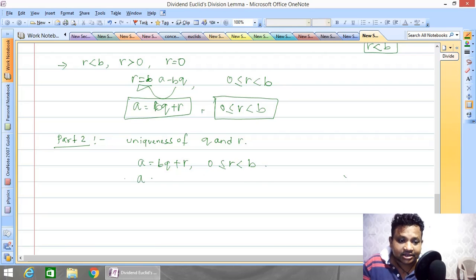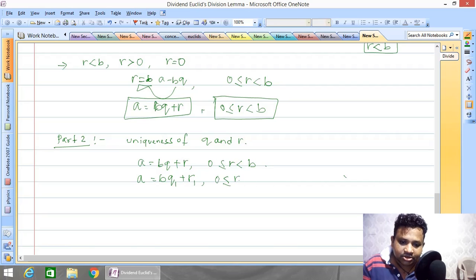Now let us take another equation, a is equal to bq1 plus r1. Same dividend, here dividend is a, divisor is b, and q is the quotient. Now let us change this quotient to q1, and change this remainder to r1.